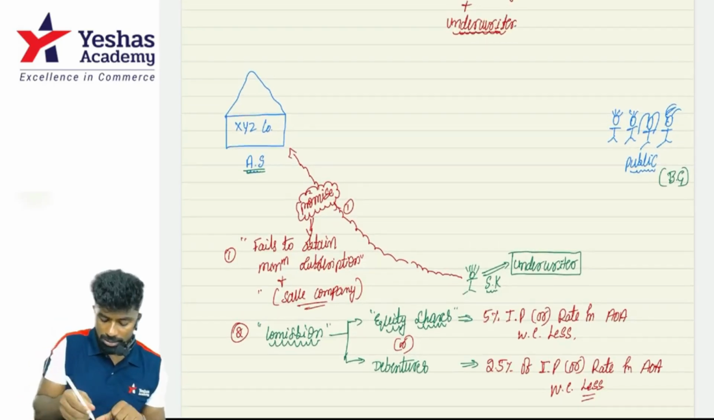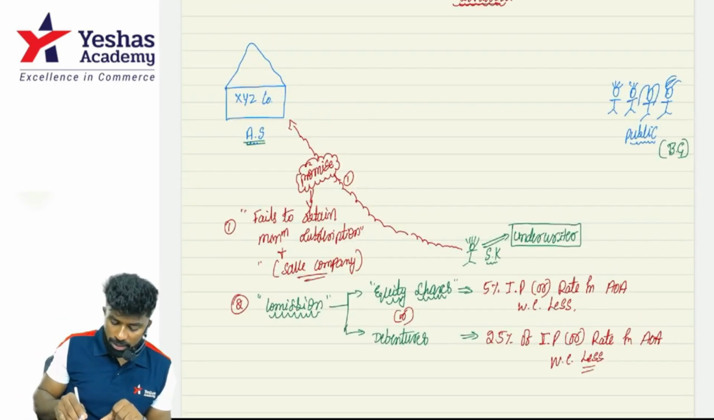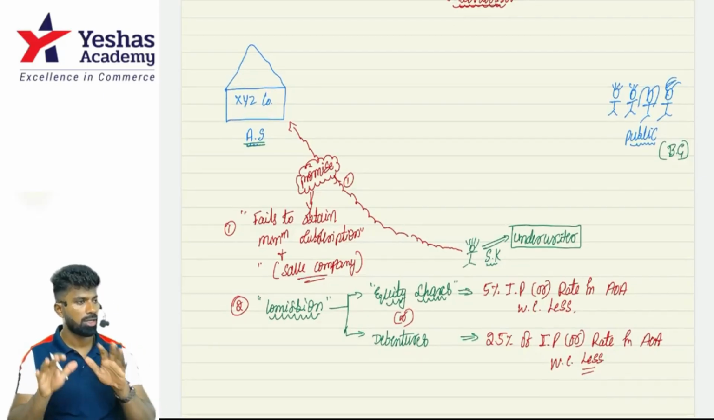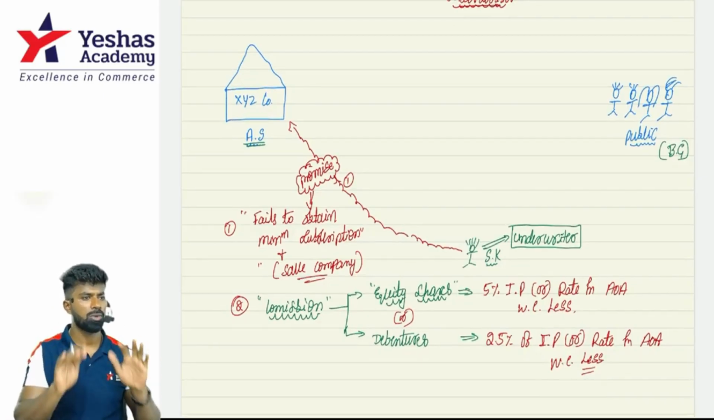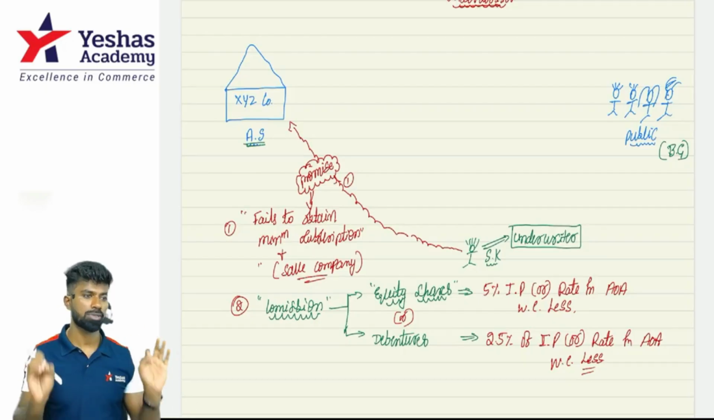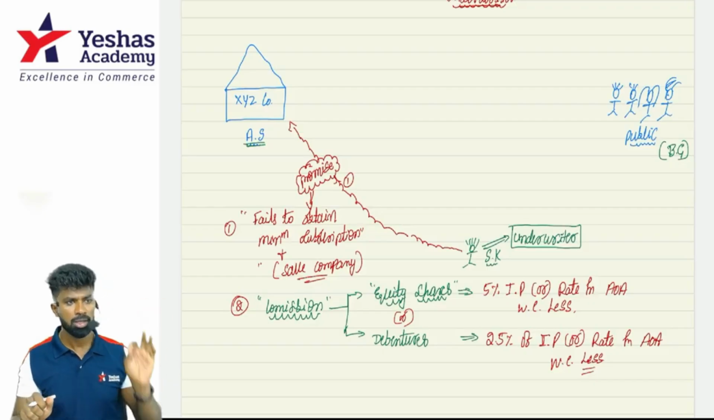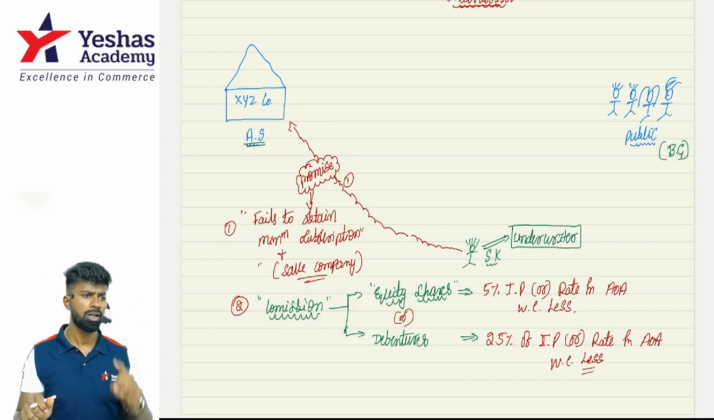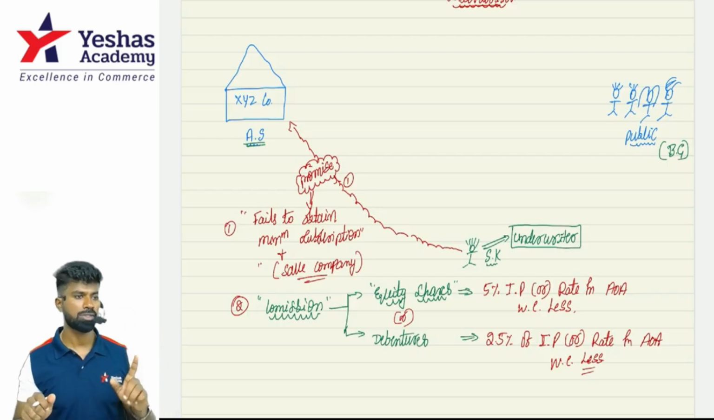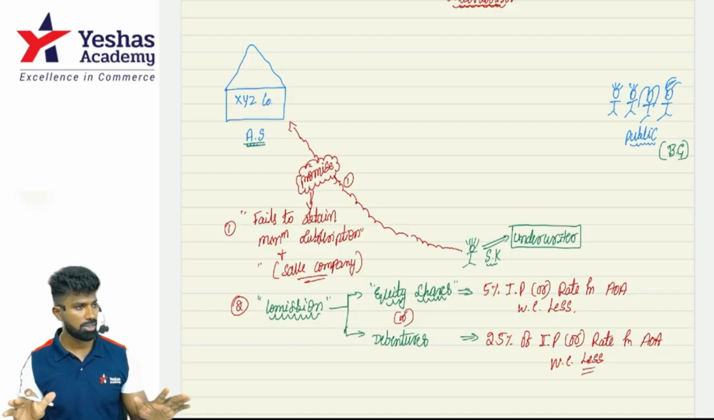Clear? I hope you guys got an idea of what is underwriting of securities. An underwriter is a person who promises to save the company if the company fails to obtain minimum subscription, and he charges commission for that. That is called underwriting commission. The company can pay 5% of the issue price or rate in the AOA, whichever is less. If it is debentures, 2.5% of the issue price or rate in the AOA, whichever is less. Are we clear with this, everybody?